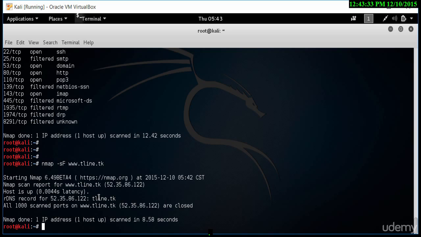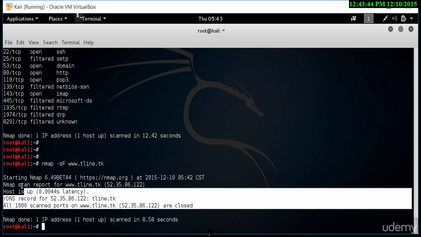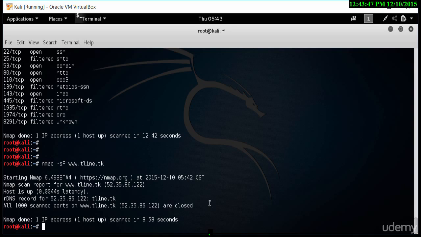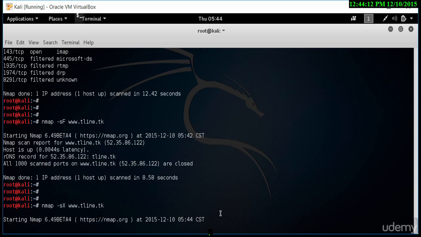So let's try another scan, this time the Christmas scan. Now the Christmas scan works on the basis that it has all 3 flags up, lit up like a Christmas tree. So that's the whole reason why it's called the Xmas scan. So let's change this to an X, and this means that the fin, urgent, and push flags are all up. So if they're all set up and lit up like a Christmas tree, that's why it's called Christmas scan. So let's try this scan now and see what results it gives us.